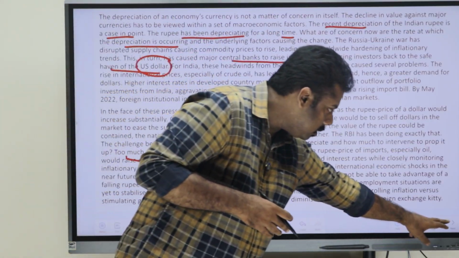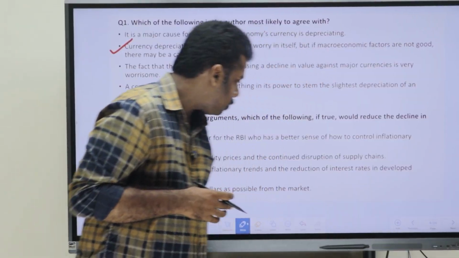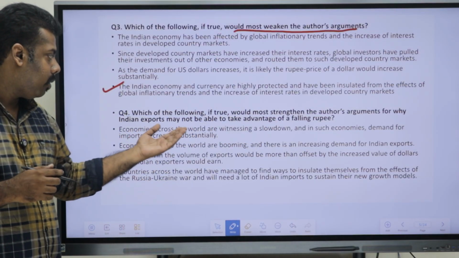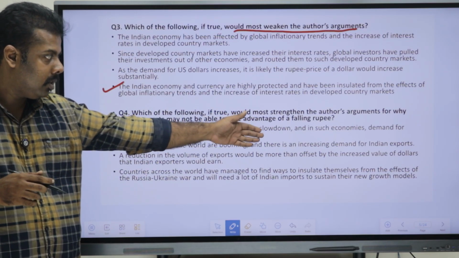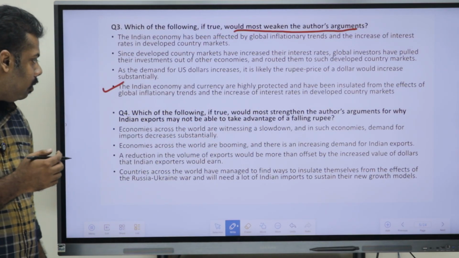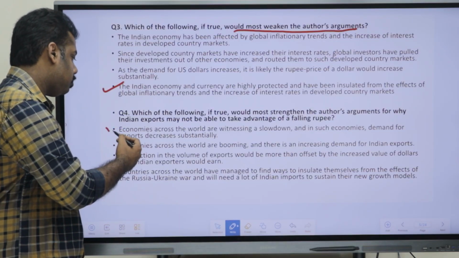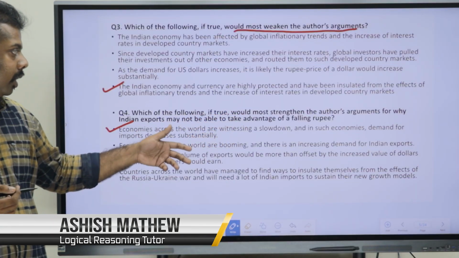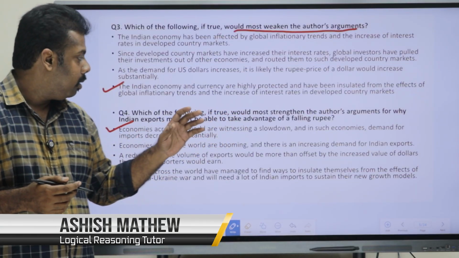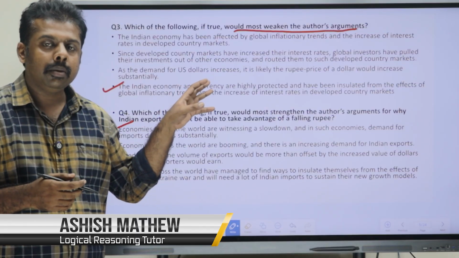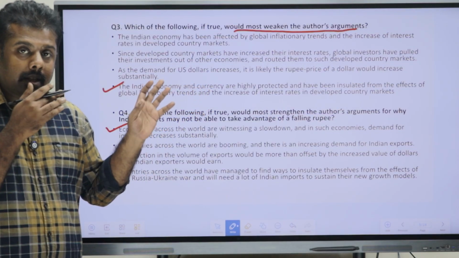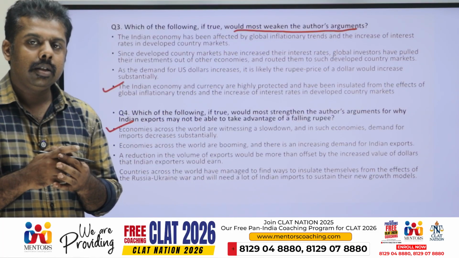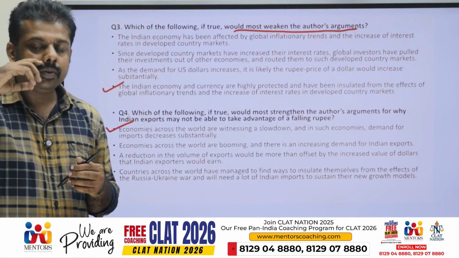Okay. So, now if we go back to the question here, as we just saw in the passage, the economies across the world are witnessing a slowdown, and in such economies demand for imports decreases substantially. So, this one is the right one. They had asked which argument is going to strengthen it. So, the first one is right. Okay. Because as we just saw in the passage, it has been said that if there is an issue or if a war arises, mostly the investors try to invest where it is safe.